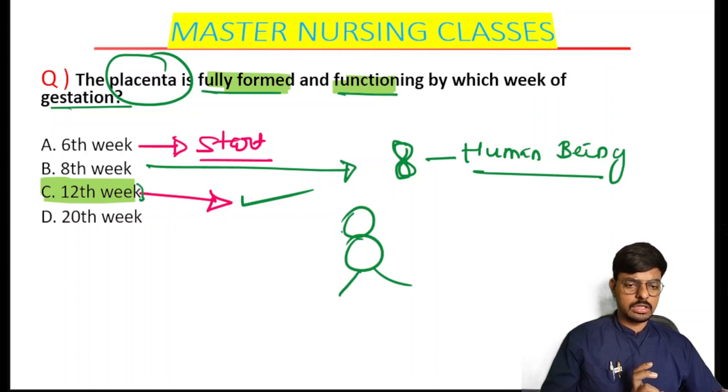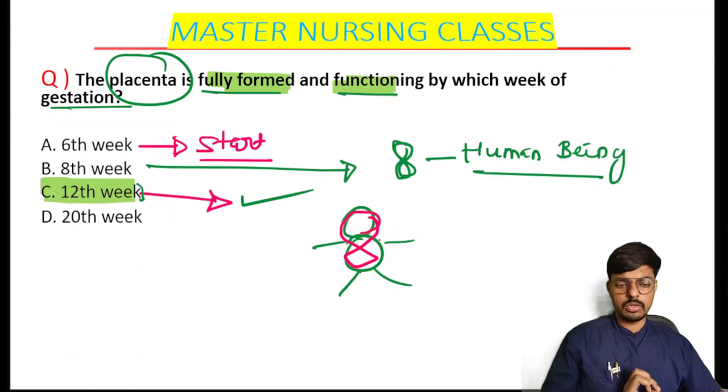Now only it is looking like a human being. So on the 8th week of the gestation, the embryo looks like a human being. Is that clear, bachcho?